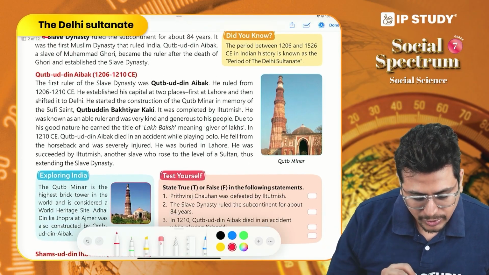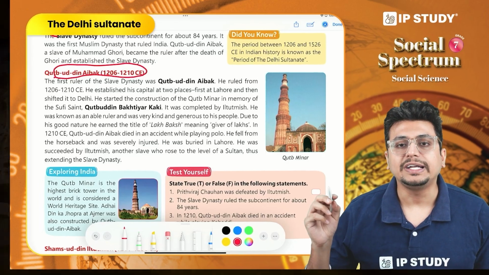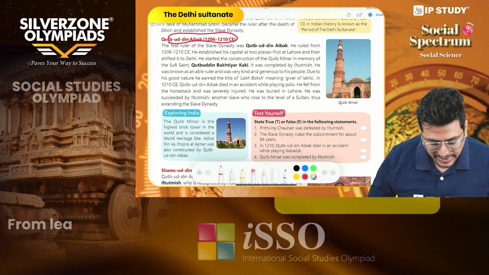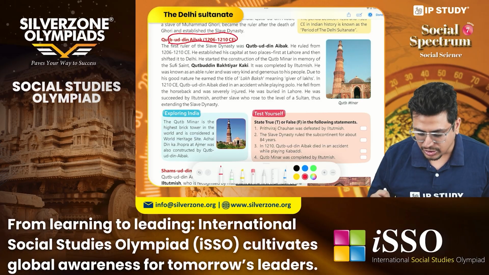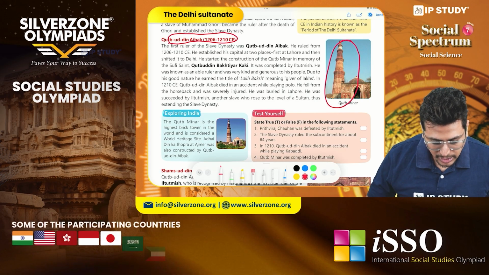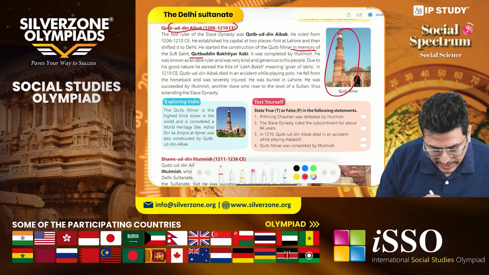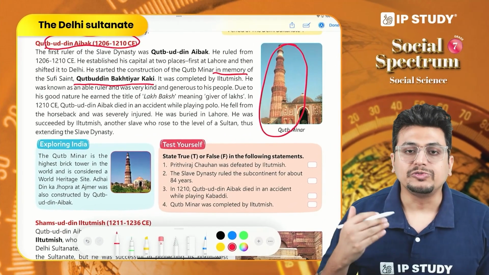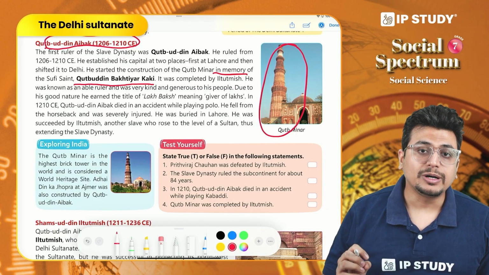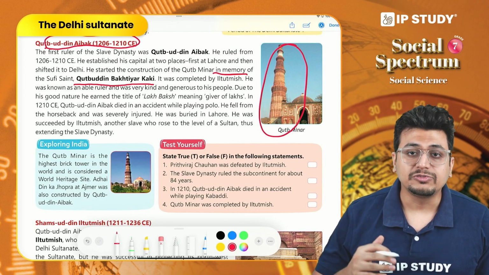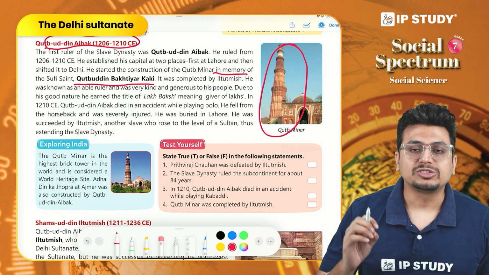Now Qutbuddin Aibak ruled for a very short time period, about 4 years between 1206 to 1210 CE. In this time period, one of the most important accomplishments that we associate with him is the construction of Qutub Minar. Now Qutub Minar has been made in the memory of Qutbuddin Bakhtiyar Kaki, who was a Sufi saint. Now during the time of Qutbuddin Aibak, this structure was not completed. In fact, it was his son-in-law and the future ruler Iltutmish under whose time we see that the construction was completed.